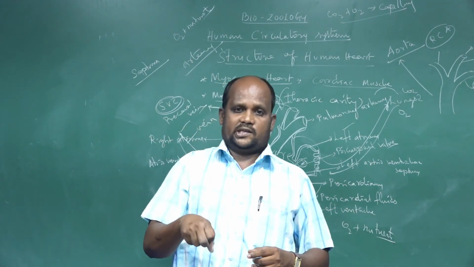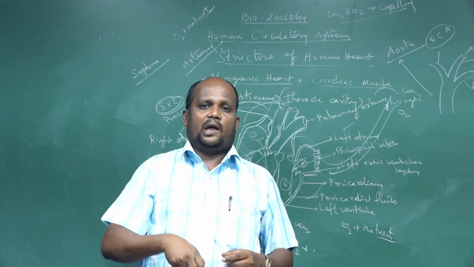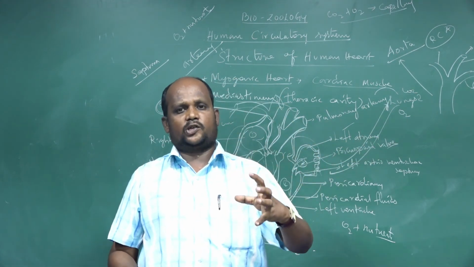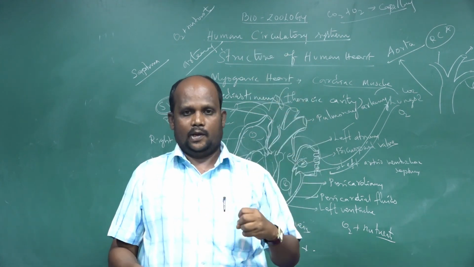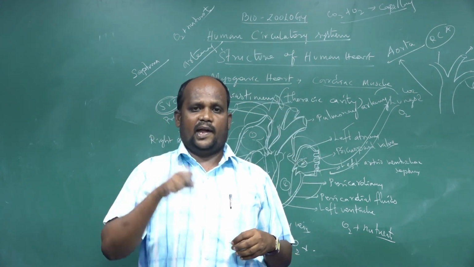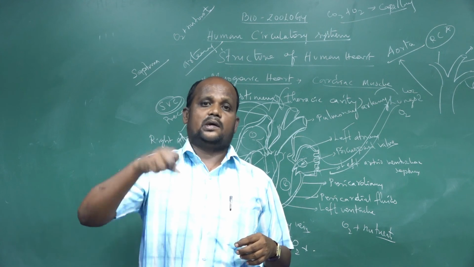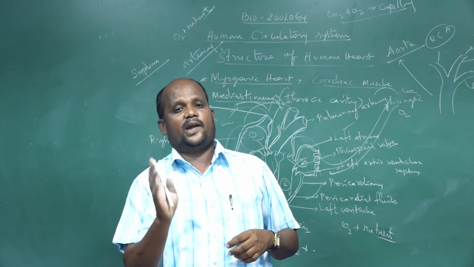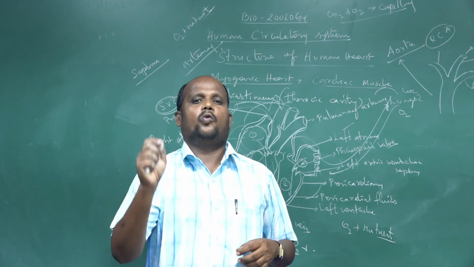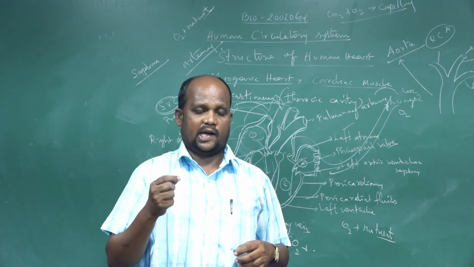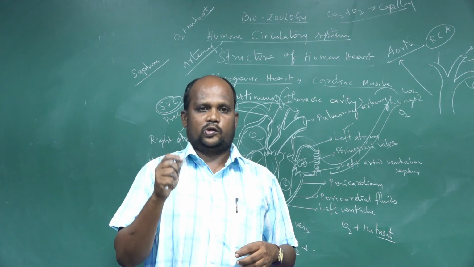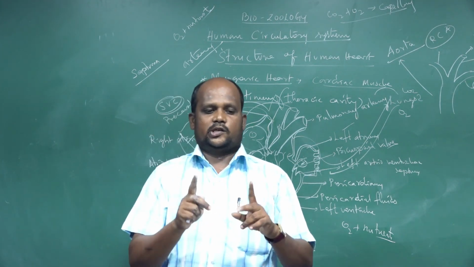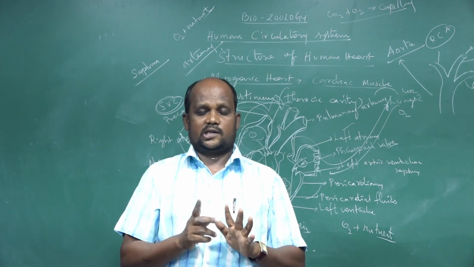In veins, blood pressure is always low compared to arteries. From the artery, blood pressure is always at a higher level. Understand? In the vein blood vessels, pressure is always low. Between the blood vessels, valves are present. Heart valves are present. So that is the role of vein, in comparison of artery and vein blood vessels.